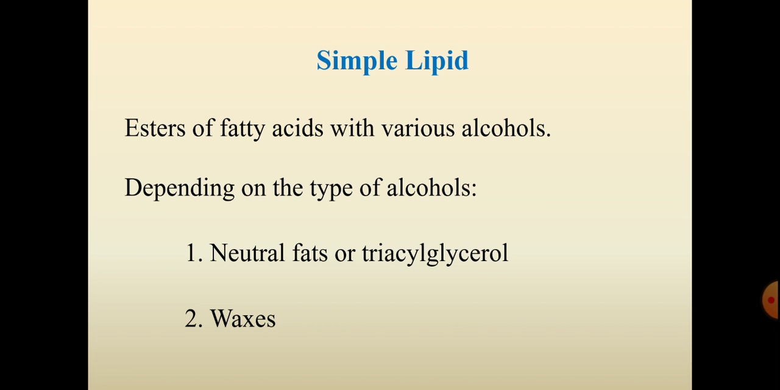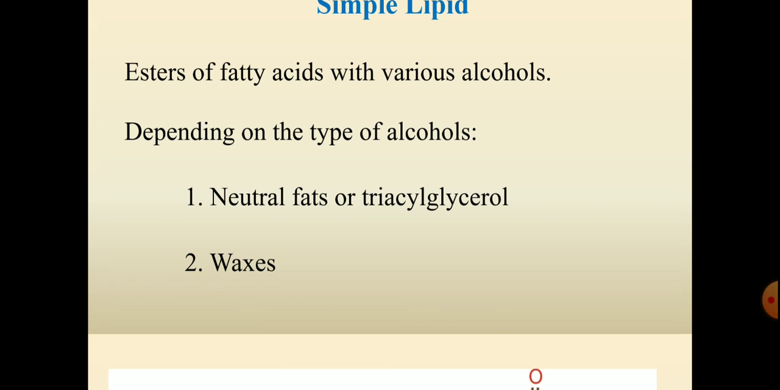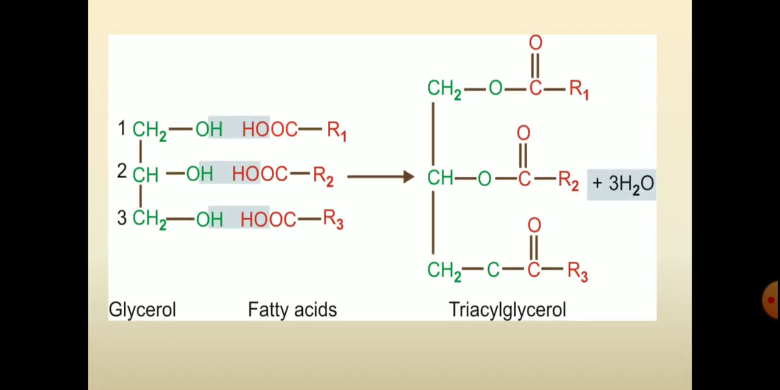So simple lipids are made up of fatty acid and alcohol. These simple lipids are of two different types based on the alcohol present in them. If the alcohol is glycerol, the simple lipid is said to be neutral fat or triacylglycerol, and if the alcohol is other than glycerol, they are called waxes. Here you can see the structure of how triacylglycerol, that is neutral fat, is formed. Glycerol is esterified with three fatty acids, that is R1, R2, and R3, to form a triacylglycerol.